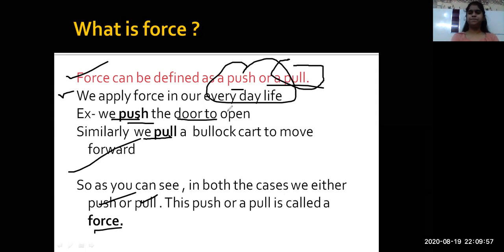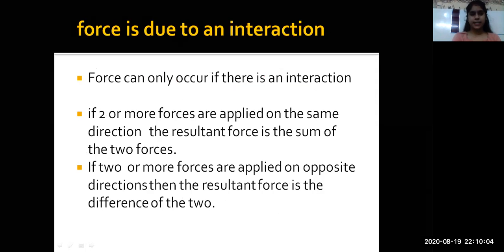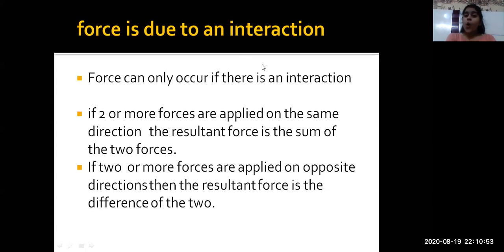Pretty simple. Let us move on to the next slide. Force is due to an interaction. Yes, very important and very obvious key: force is due to an interaction.